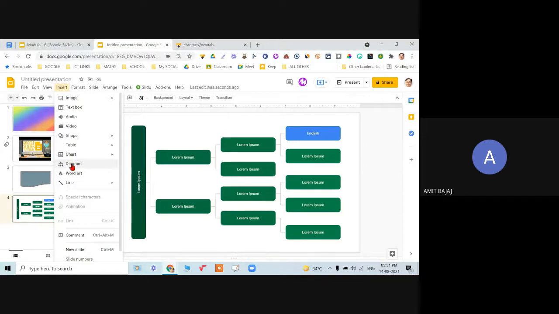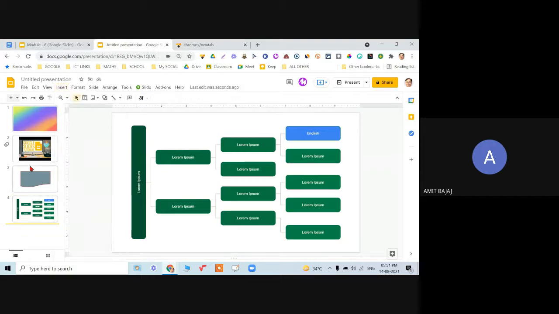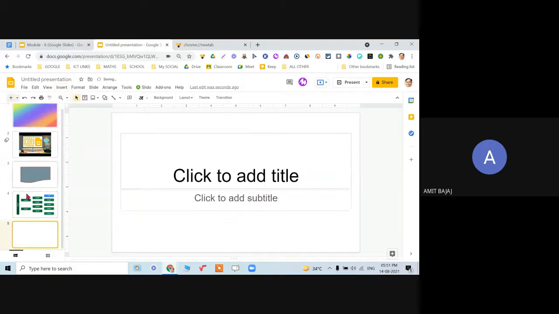This is more learned in case when we are talking about Google Drawings. Google Drawings is a different tool other than the presentation. In presentation, you will not have any question based on this.